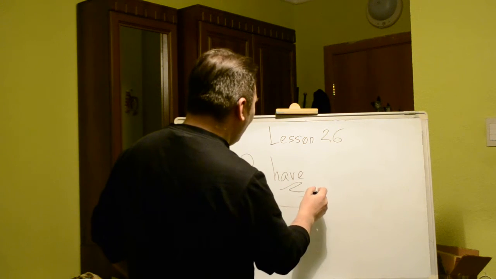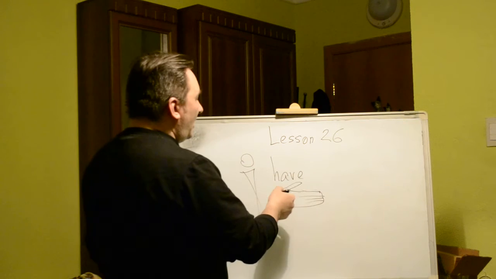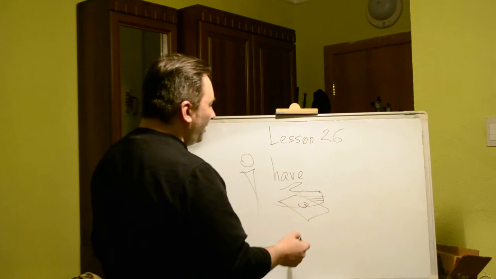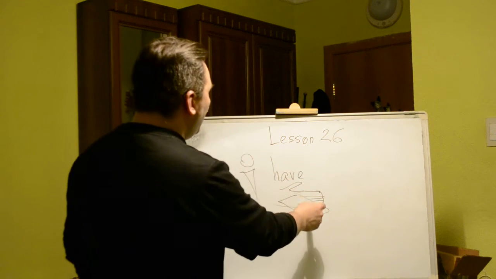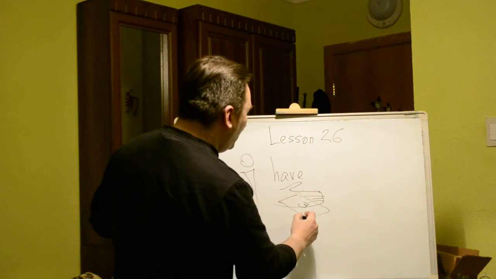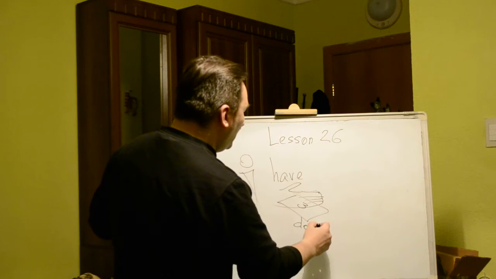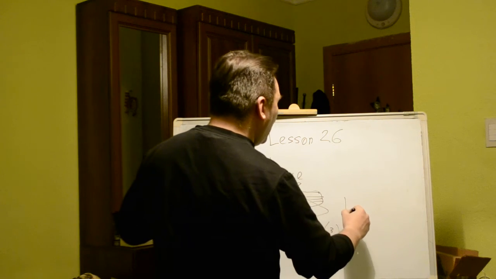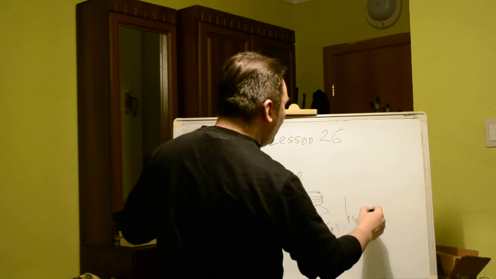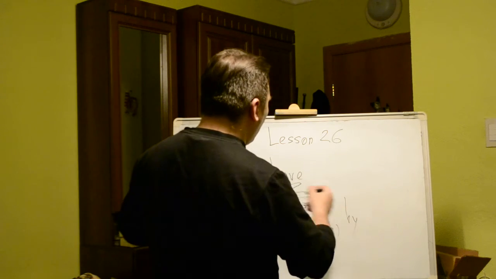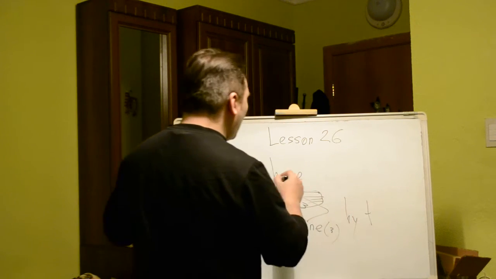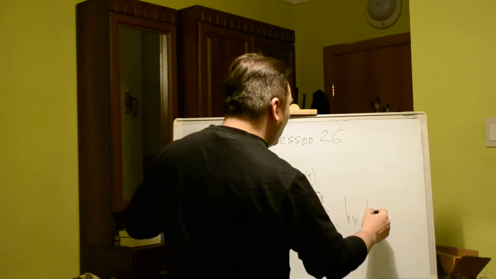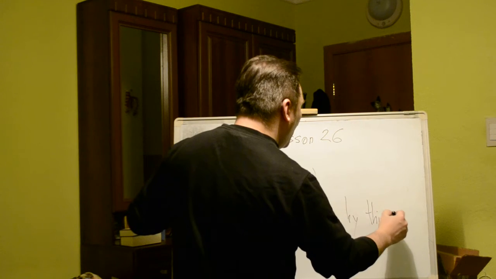I have this third form, number 3. So I have done something by now, or by this moment, by then. I have done something by this moment only, because it's have, the first form.